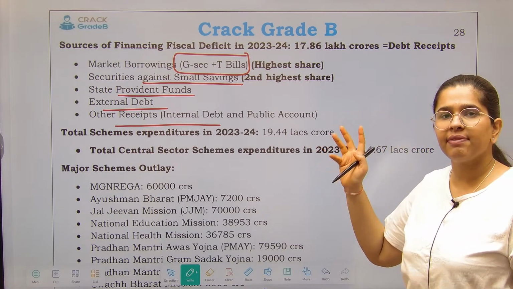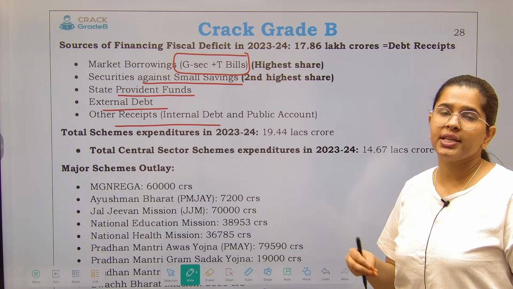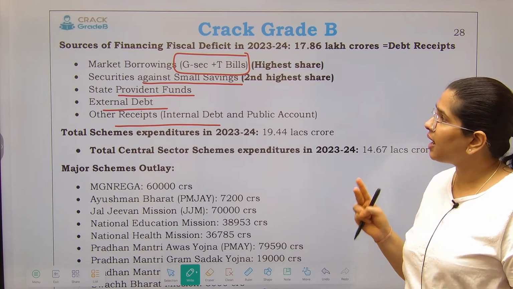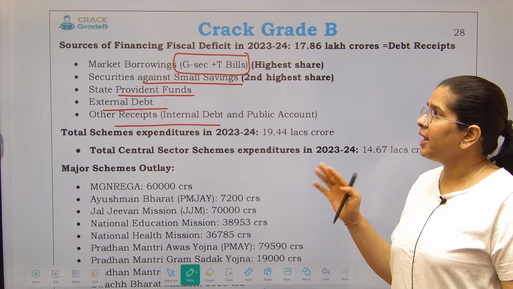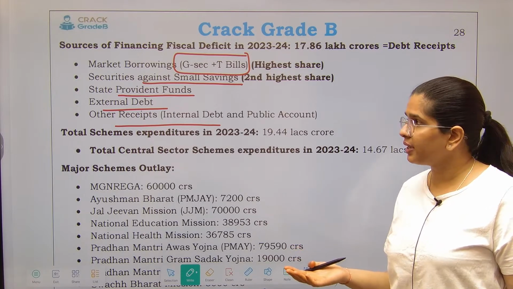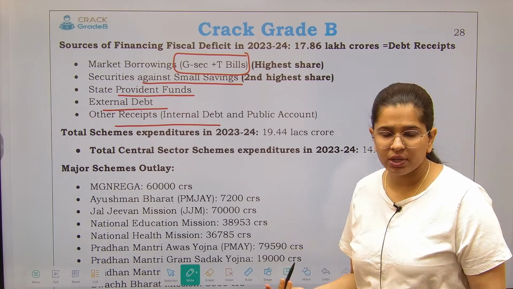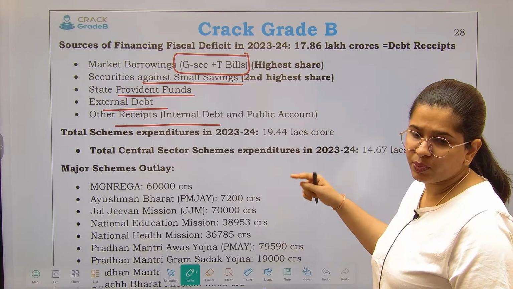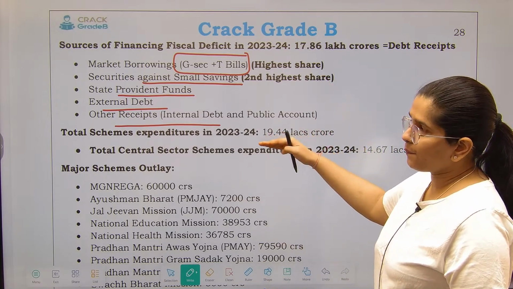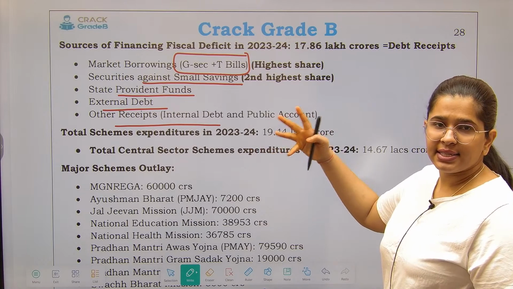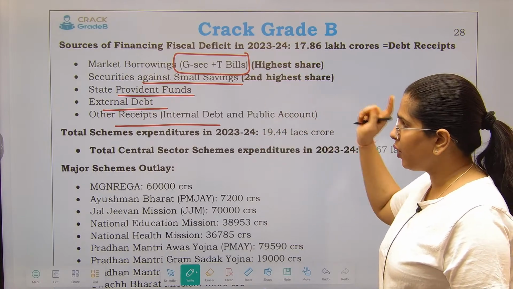Then there are small saving funds. So government borrows against those small saving funds, and these are the second highest borrowing. Then against provident funds, loans are taken. External debt, that means from outside of India. All these are in ascending as well as descending order. You should remember this.